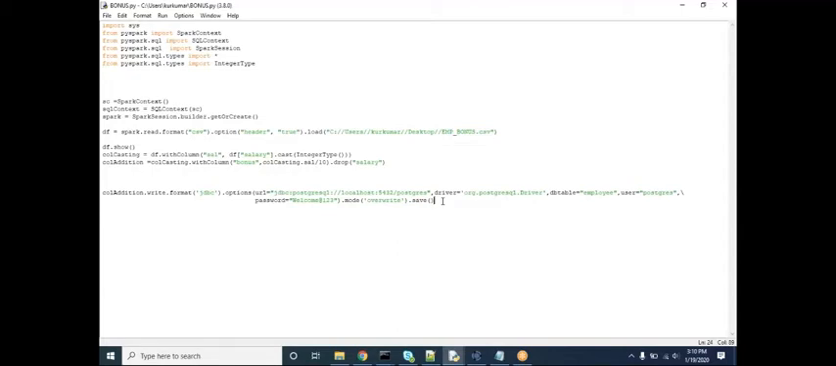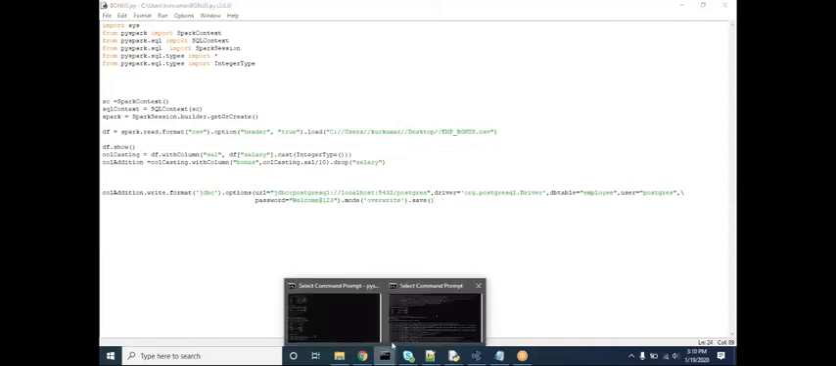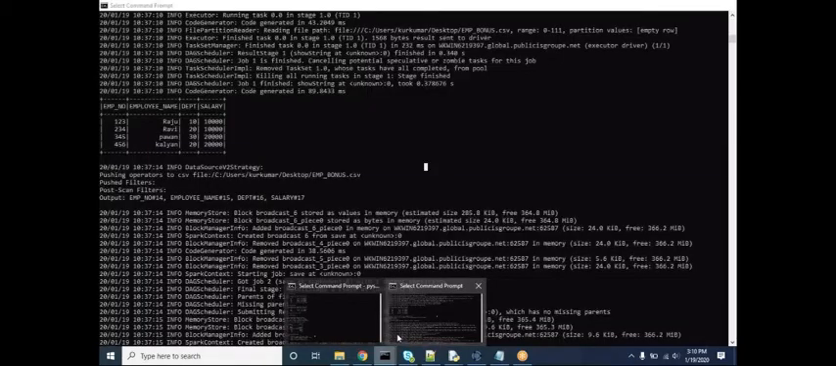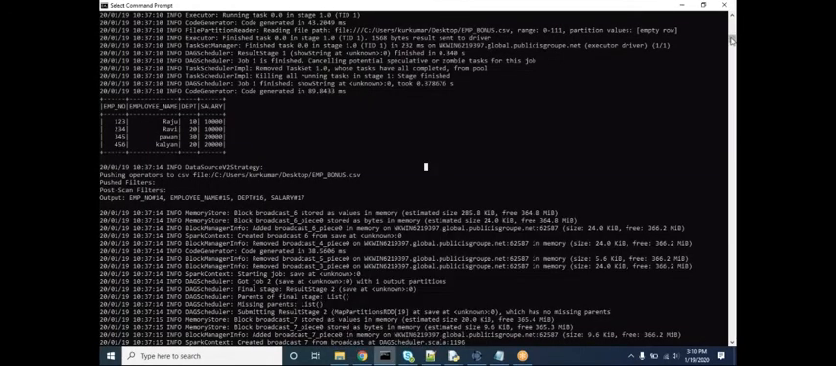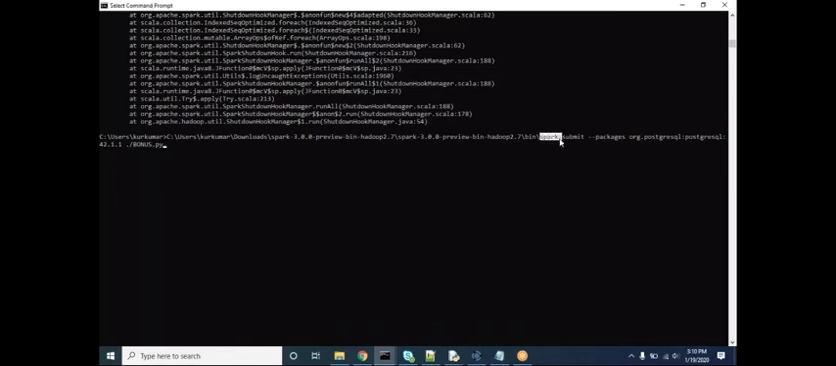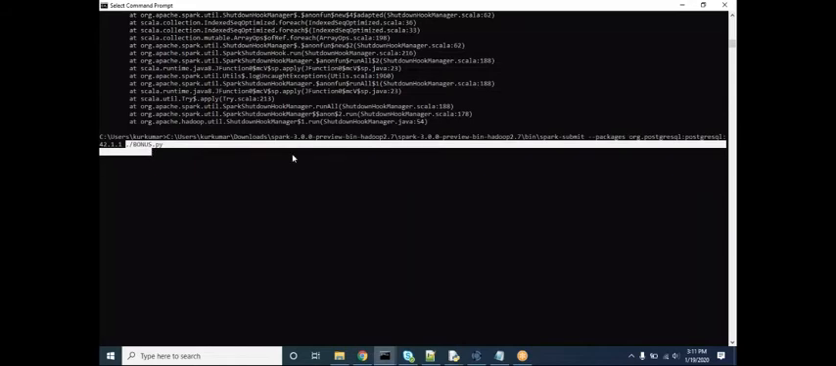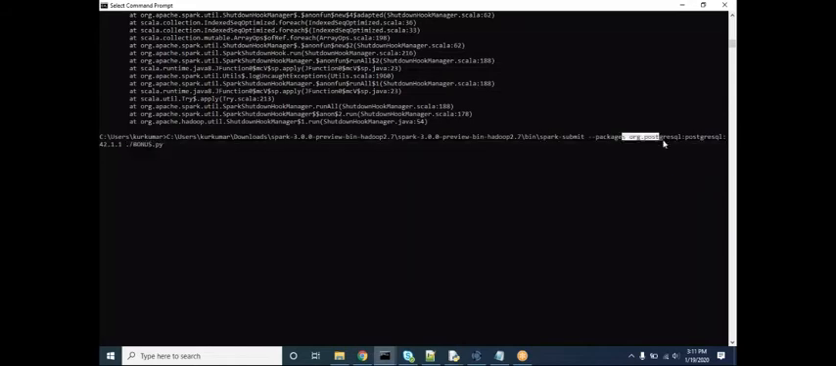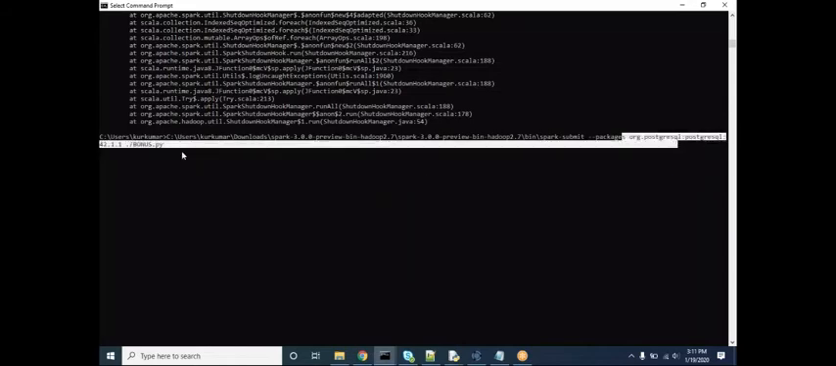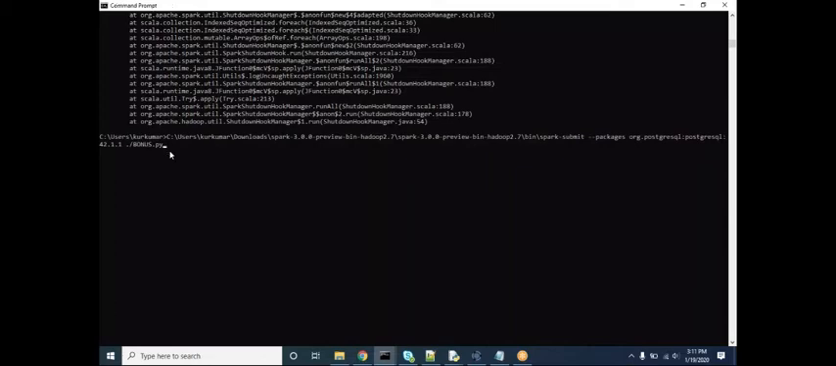If you are going by using Python, we have a Spark submit utility. By using the Spark submit utility we can execute. This is the Spark submit, and this is my file. This is the driver it requires, and I am executing this.